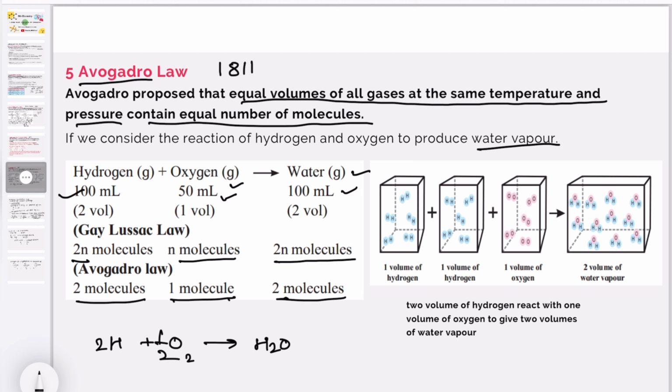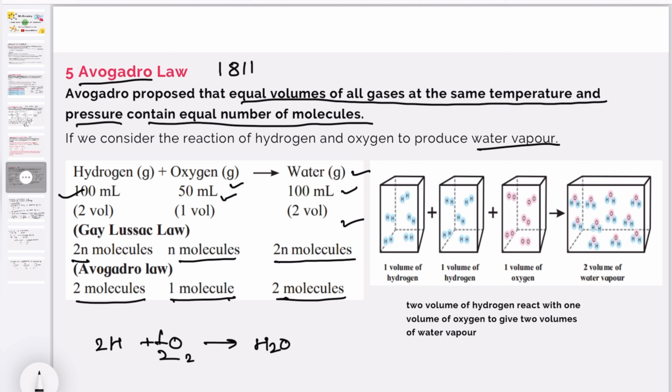That means two volumes of hydrogen combine with one volume of oxygen to give two volumes of water vapor without leaving any unreacted oxygen.